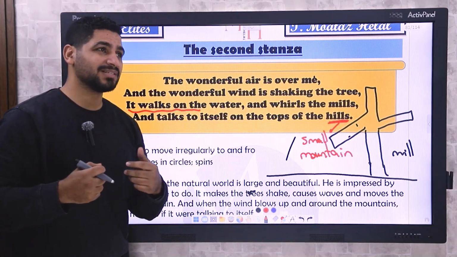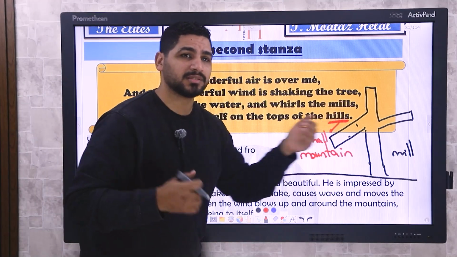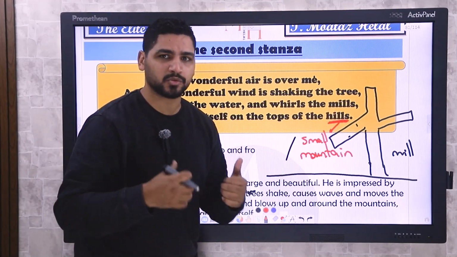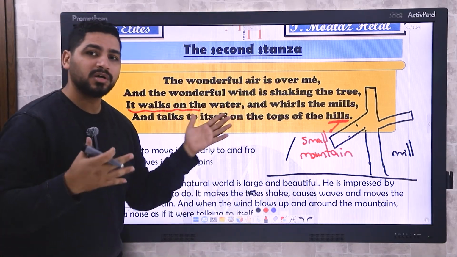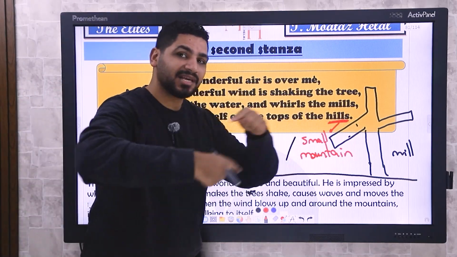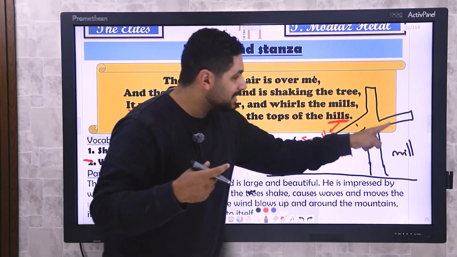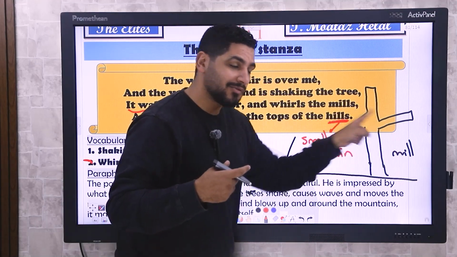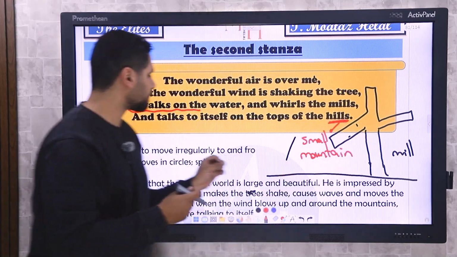because the air can do a lot of things. One of them is shaking the trees. The air is so strong, the wind is so strong that it can shake the trees. And also it walks on the water, it has the ability to be everywhere, and whirls the mills. Whirls, like spins. The mills, this is the mill, but he means that it makes the blades of the mill move in a circle. These are the blades and the whole thing is called a mill.